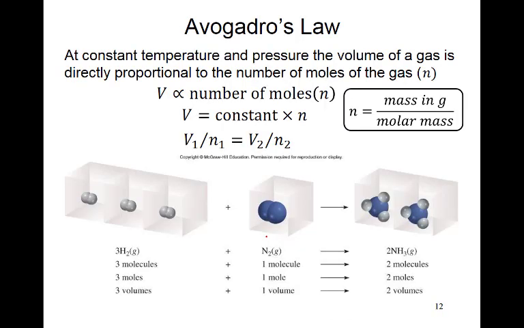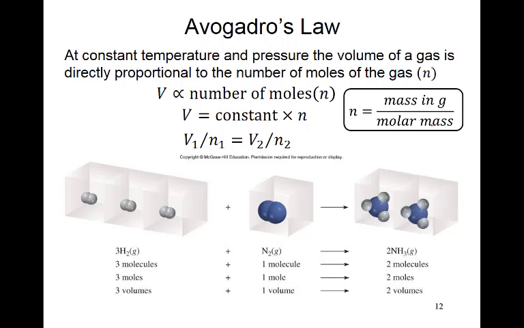The Avogadro law states that at constant temperature and pressure, the volume is directly proportional to the number of moles. So this law has a new thing that is called the number of moles. Moles is simply the mass of the substance presented not in gram. Usually when we talk about the mass of a substance, we say gram, but here the mass in gram is divided by the molar mass.